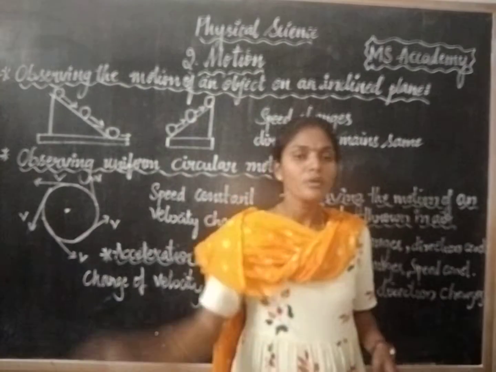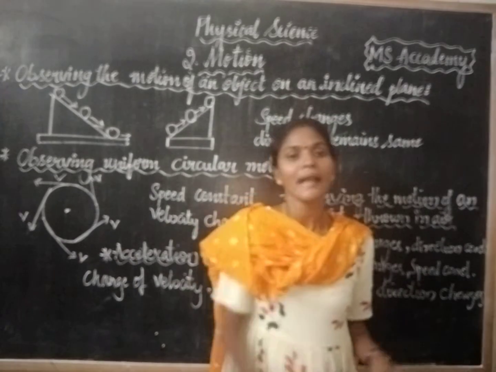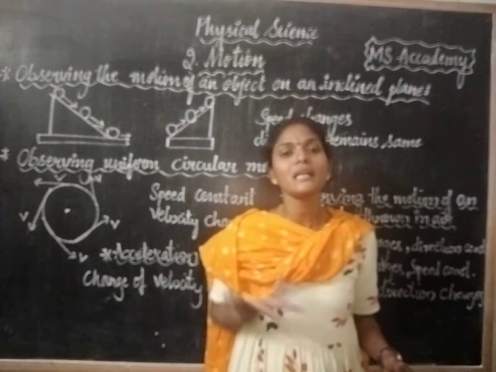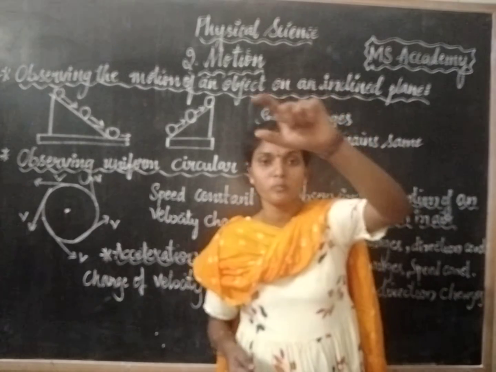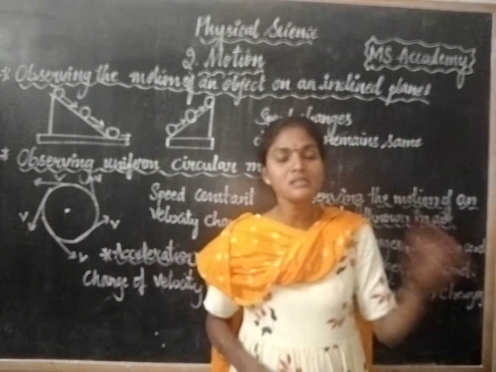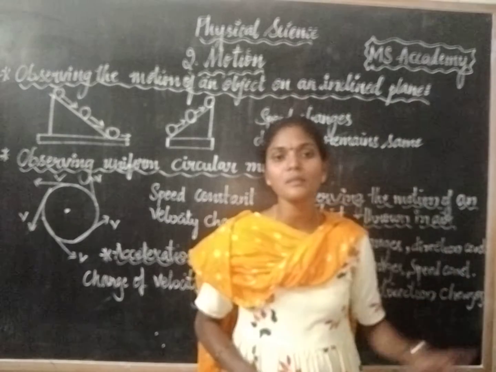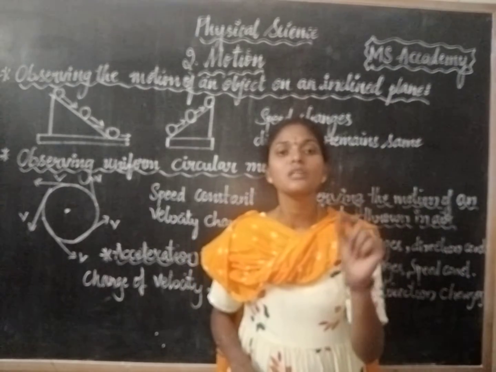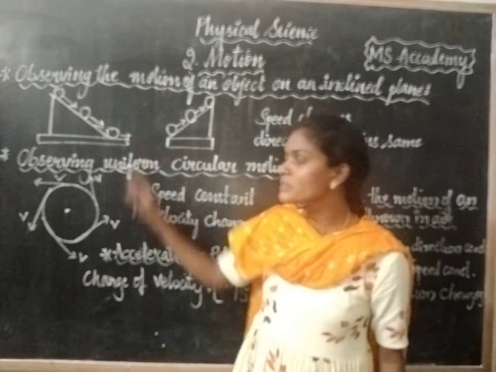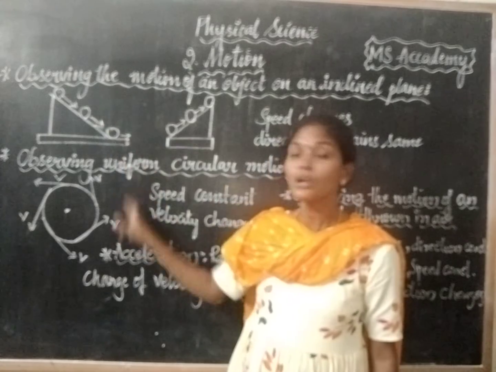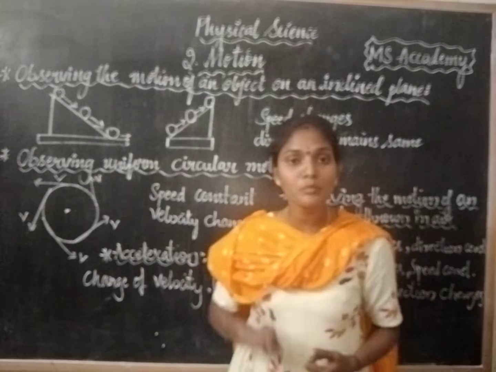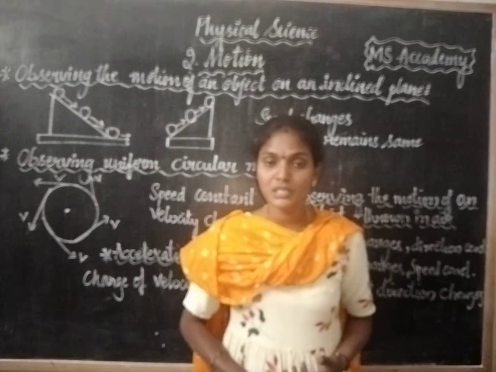But now imagine that I have tied a stone to a thread and I am rotating it, making the stone move in a circular path. Now if I release it immediately, what happens? The stone goes perpendicular, tangential to the circle, and it falls down. Means here the speed is remaining constant but the direction of velocity is getting changed. So from these two situations we have observed that on an inclined plane, speed is changing, direction is constant. In a circular motion, speed is constant, direction is getting changed.